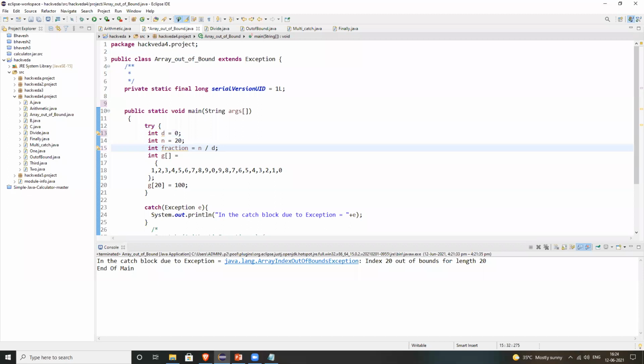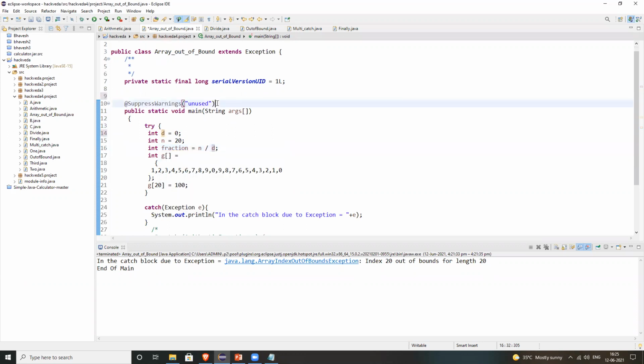Now put the cursor there and see what the error is. Remove fraction and all assignment. Remove fraction, keep assignment with side effect. Add SuppressWarnings unused to fraction. Because you are not using this fraction, right? Yes, that's why I added this. In that case, you can also print fraction with System.out.print.